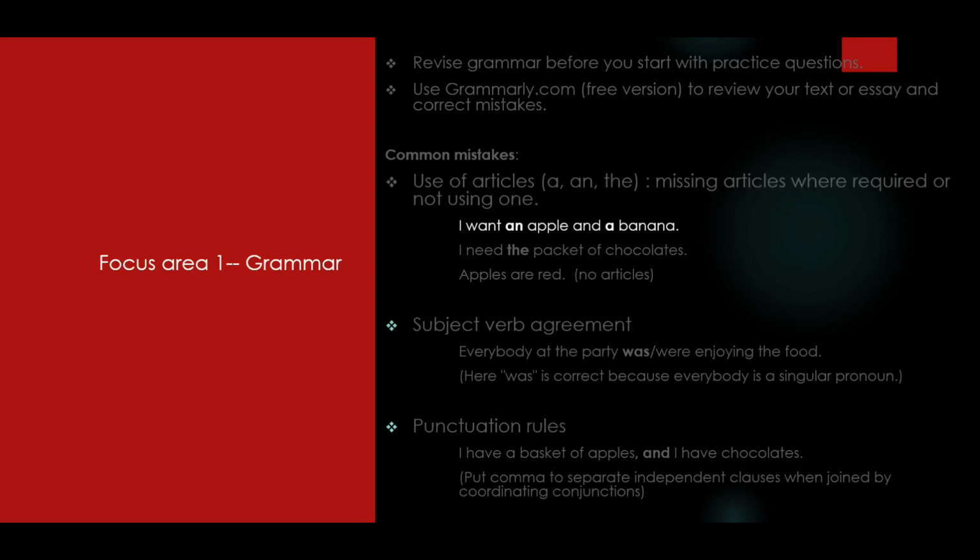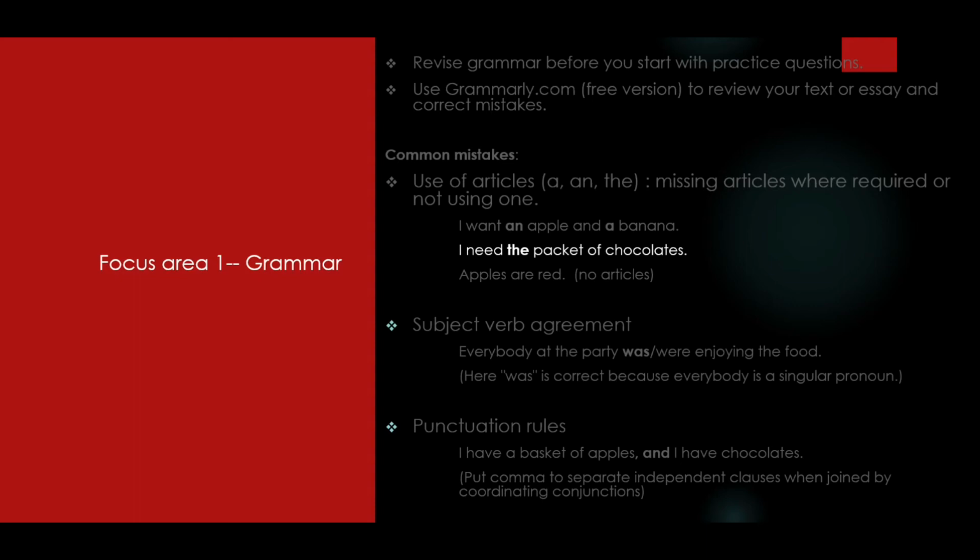For example, I want an apple and a banana. So an with the apple, it starts with a vowel, and a banana starts with a consonant, so a. Now I need the packet of chocolates. If I skip the, it would be an incorrect statement. So the use or the presence of an article is very important in a sentence.